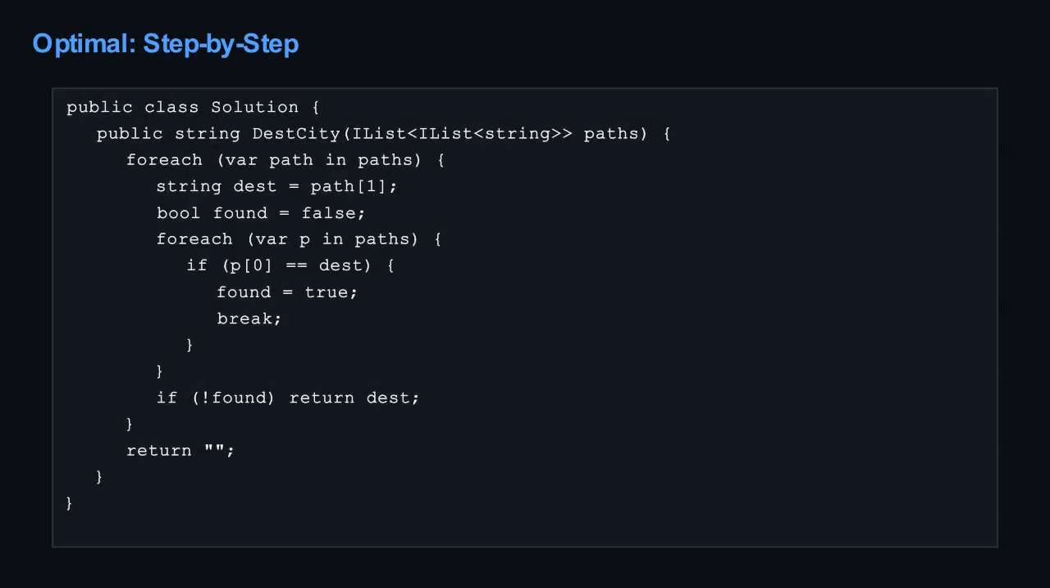Let's trace it on the example. London to New York, New York to Lima, Lima to Sao Paulo. First pass, we build the source set. We add London, then New York, then Lima. Our set now contains London, New York, and Lima.